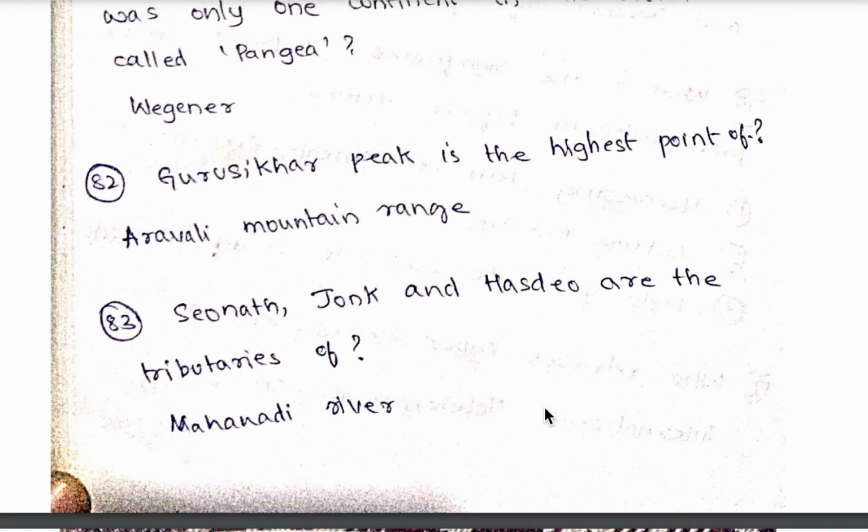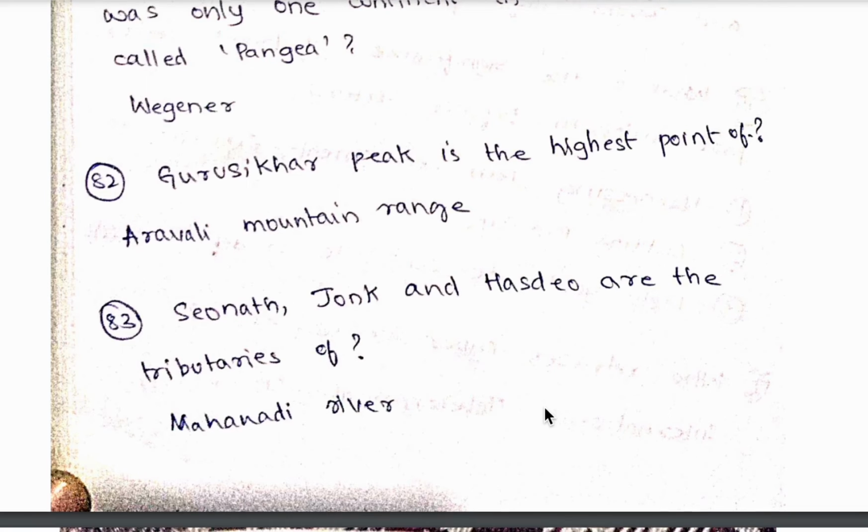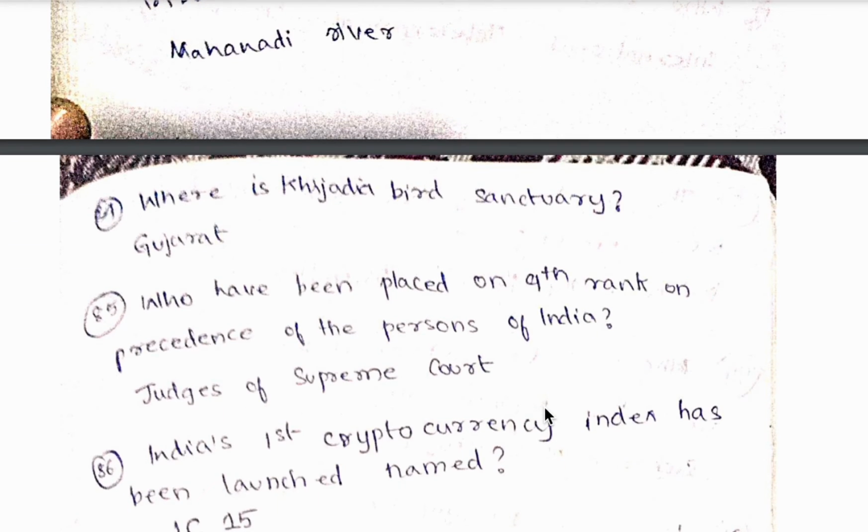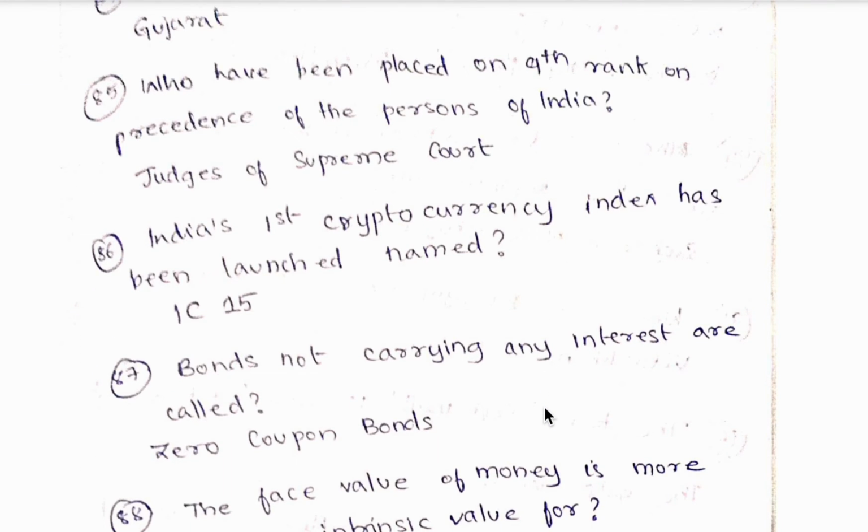82nd question, Guru Shikhar Peak is the highest point of Aravalli mountain range. 83rd question, Seonath, Jonk and Hasdeo are the tributaries of Mahanadi river. 84th question, where is Khijadia bird sanctuary? It is in Gujarat. 85th question, who have been placed on 9th rank on the Order of Precedence of India? So it is Judges of Supreme Court.